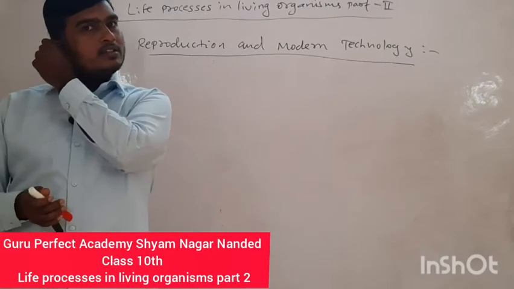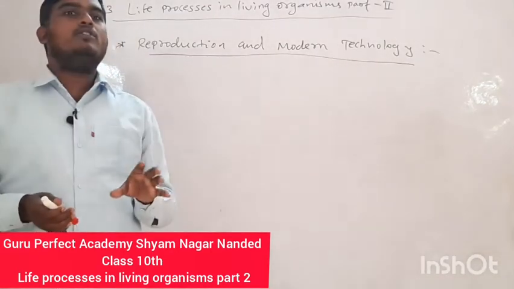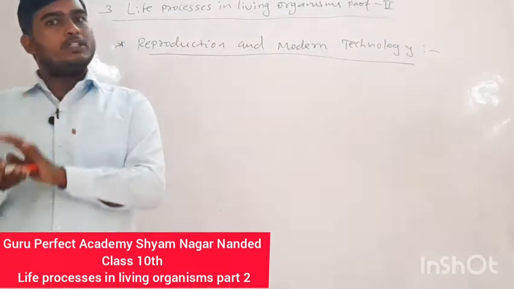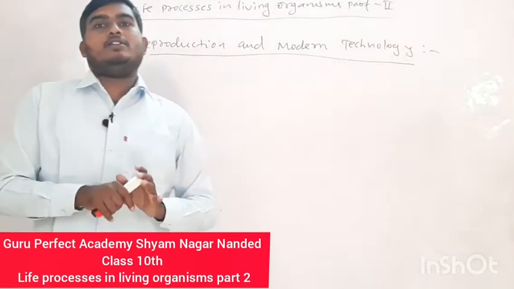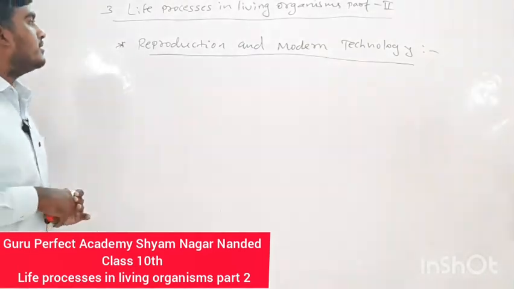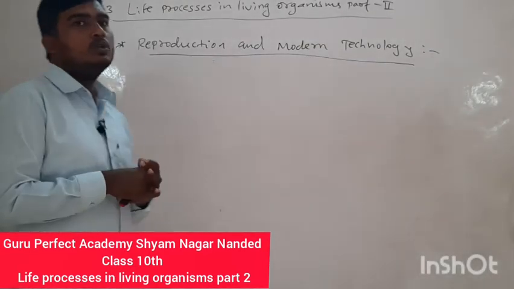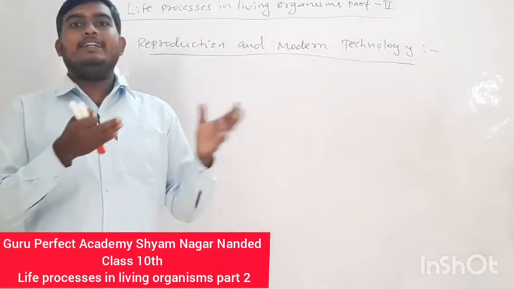Another very important reason is difficulty in the implantation of the embryo into the uterus. So these reasons are responsible for childless couples.